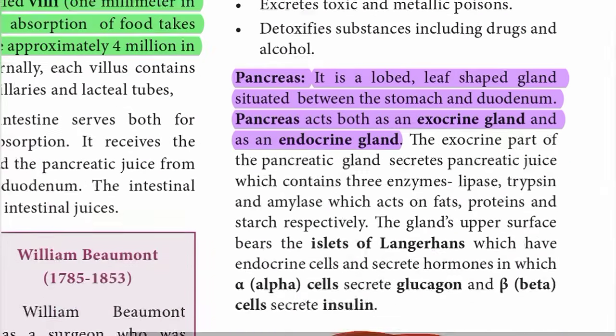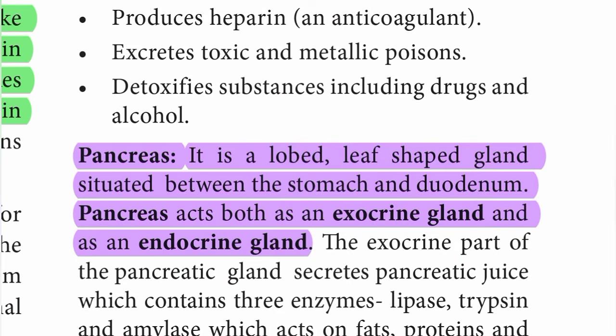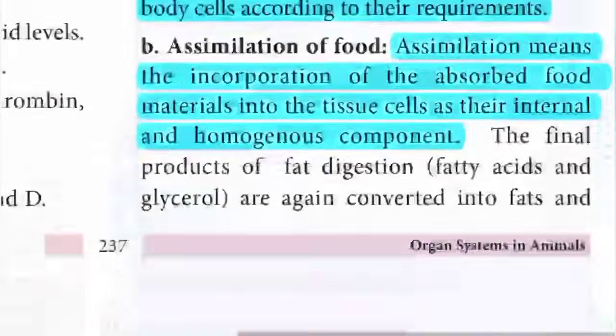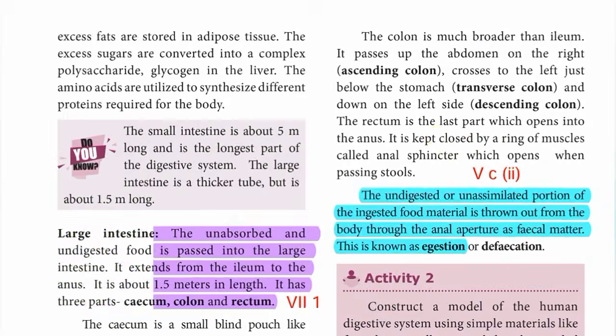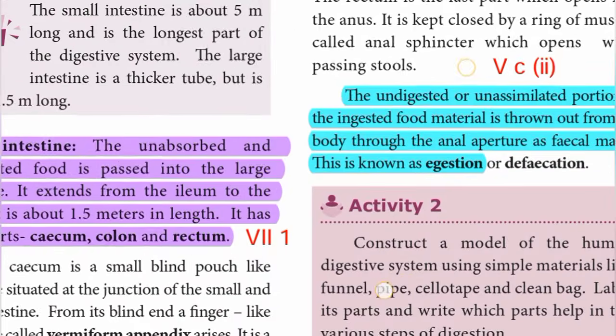Next, look on the right side: pancreas. It is a lobed, leaf-shaped gland situated between the stomach and duodenum. Pancreas acts both as an exocrine gland and as an endocrine gland. Write this. Next page 238, large intestine.